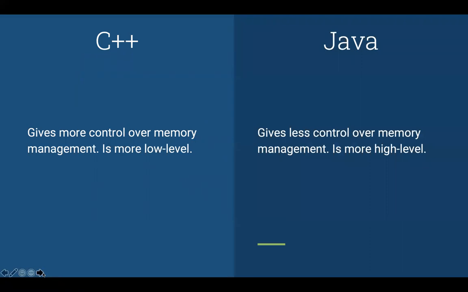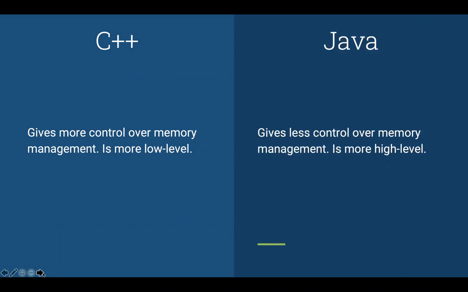So the first and the biggest difference between the two languages is that C++ is more low level and Java is more high level. One important point to note here is that I don't mean assembly languages when I say C++ is more low level. What I mean is that C++ gives you control over certain functions that are considered to be low level. For example, the memory management.